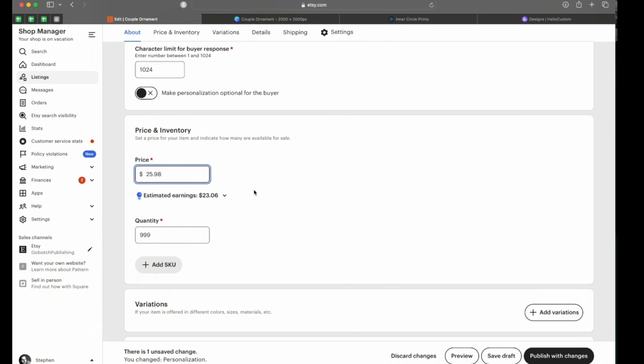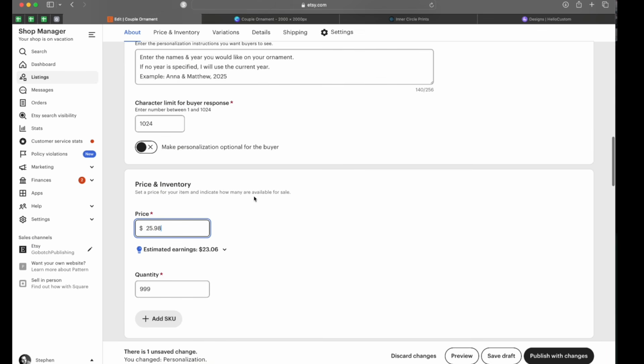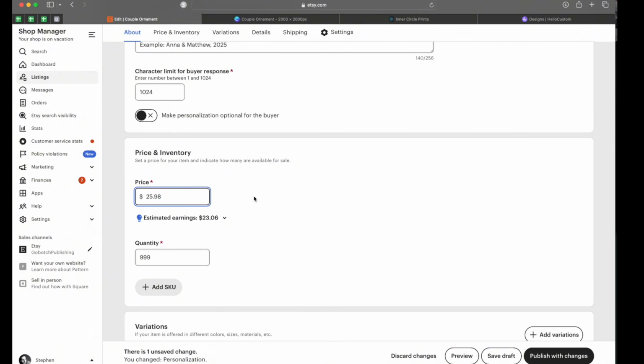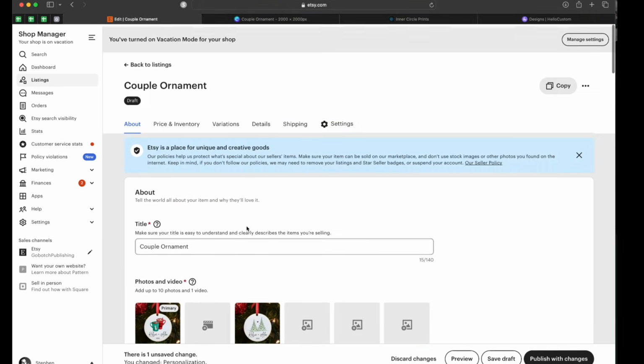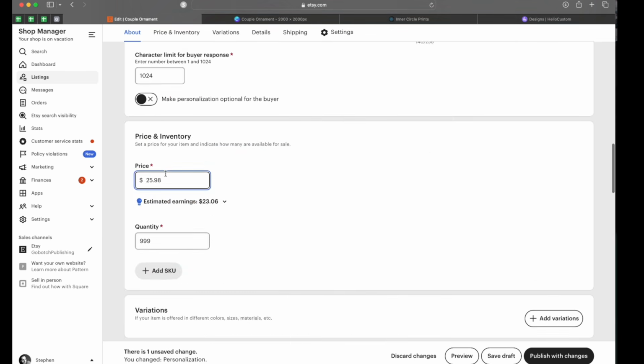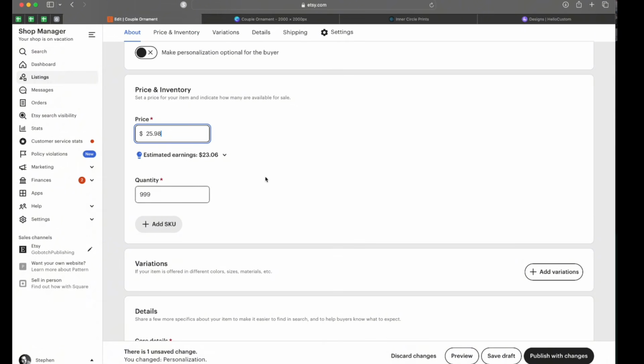Some people do like a blank ornament offer, which I don't think is okay with Etsy's terms of service because we need to be offering something other than a blank supply. Some people offer a digital download. Some people offer a sold out variation or a non-personalized option. So maybe it has the graphic on it, but it doesn't have the names on it. And then you get into the trickiness of the customer. They're going to think that it's going to have the name on it. They're going to buy the cheaper option. I'm going to have to go back and forth with them in customer service. So you just have to decide what works for you, but be creative.